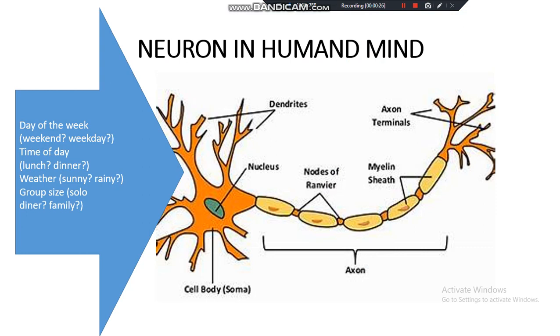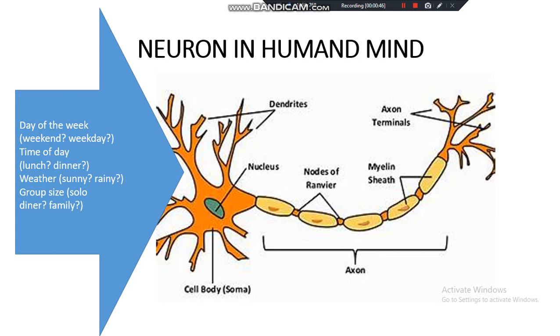Inputs. Think of these as the raw ingredients, the data the network receives. For our restaurant example, inputs could be things like day of the week: weekend, weekday; time of day: lunch, dinner; weather: sunny, rainy; group size: solo diner, family.